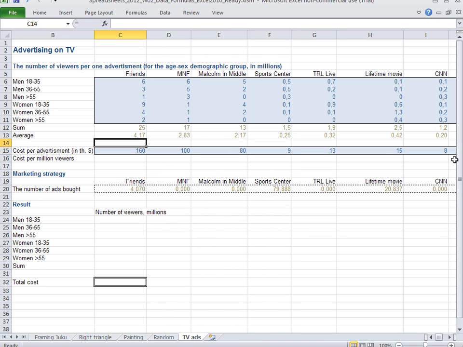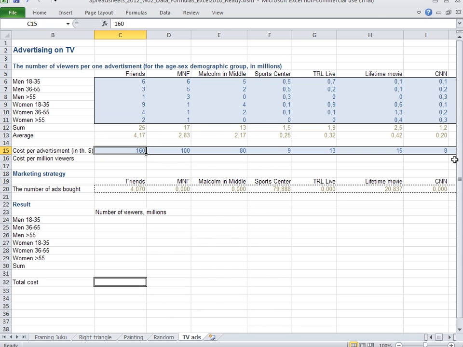Our next thing is to look at what does an advertisement cost. So for instance, in the Friends show, one advertisement costs, and this is in thousands of dollars, $160,000. And for instance, Monday Night Football was slightly less popular, but it's also a bit less expensive. Of course, it's not all the story. The rest of the story is told by the fact that Monday Night Football is watched by men more, for instance, whereas Friends is watched more by the youth.